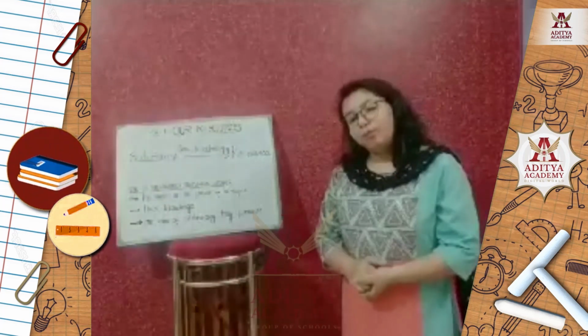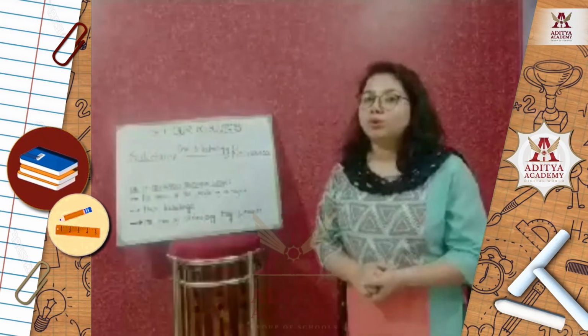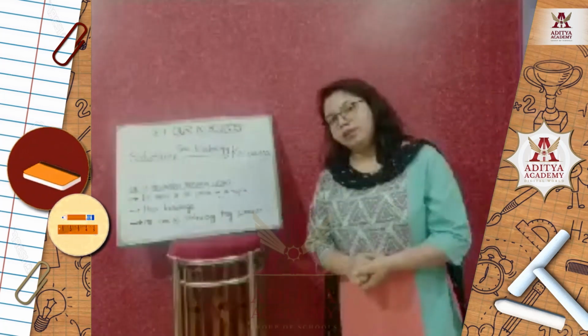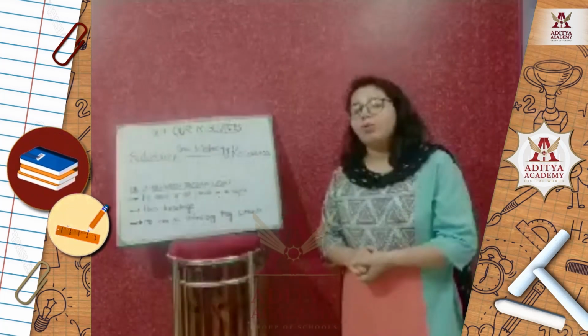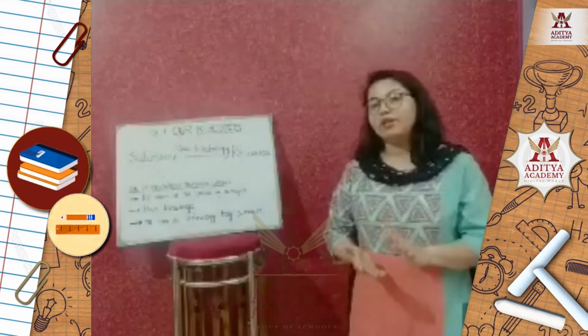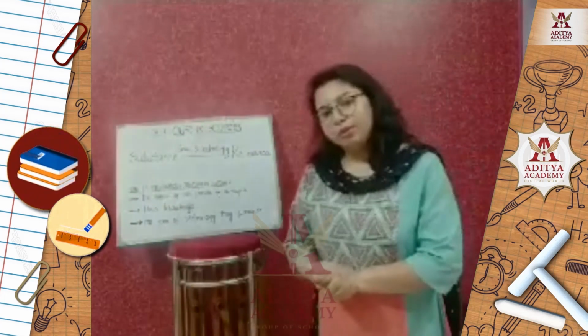Examples are all types of minerals like iron ore, coal, gold, silver, copper, bronze, everything falls under this category, along with the fossil fuels like coal, petroleum, natural gas, everything. These are all non-renewable, they cannot be renewed.